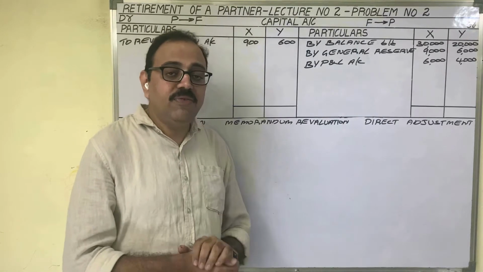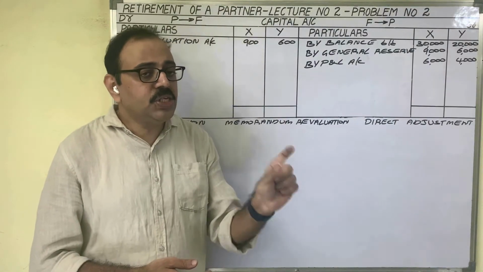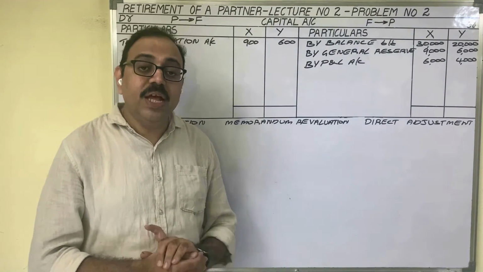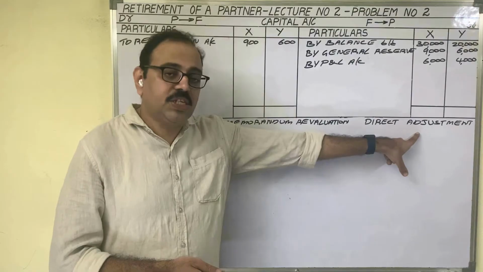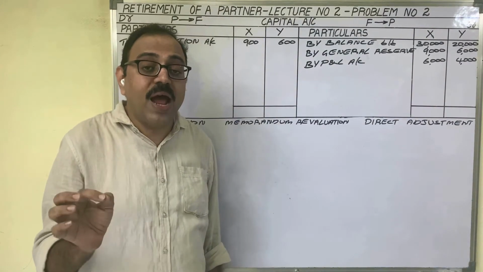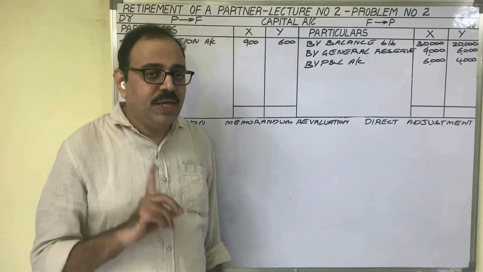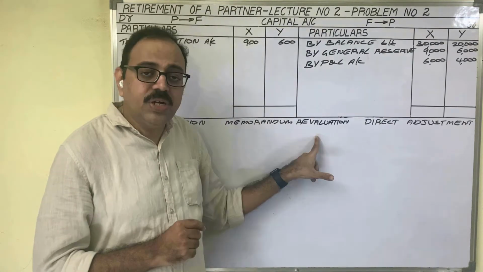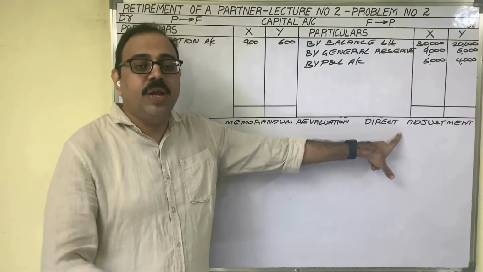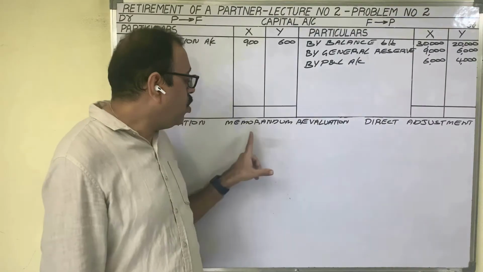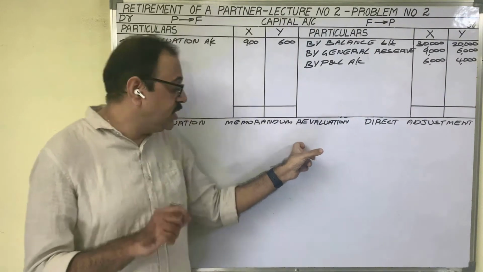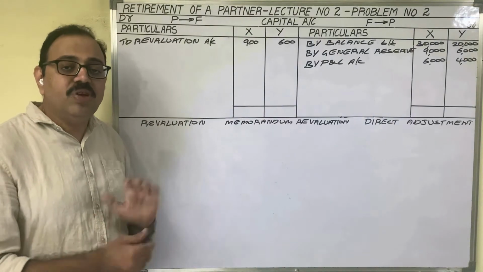Suppose in the question he has given this sentence: retiring partner's share of goodwill is to be adjusted without opening goodwill account. Then we should adjust the goodwill under the direct adjustment method. In the present problem, he has given that goodwill should be valued at 20,000 rupees. He is not using written off or cancelled words, and is not saying that goodwill should be adjusted without opening goodwill account. Therefore, don't apply the second or third method in the present problem. Goodwill should be adjusted under the first method, the revaluation method.